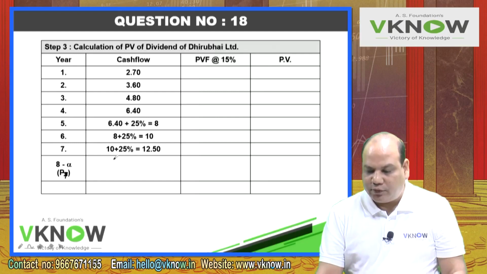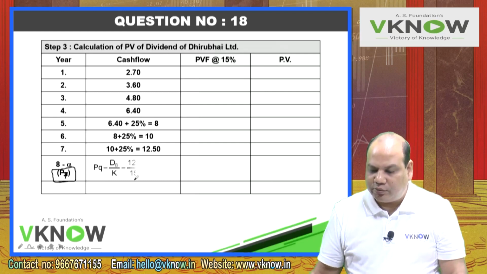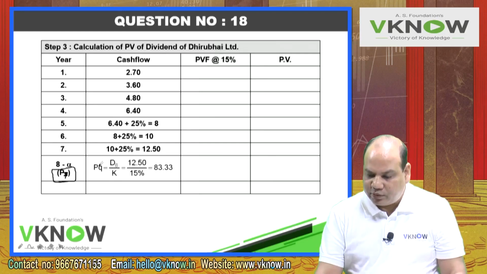So by applying the formula A upon R, I will get P7. So write down here in bracket P7, price at the end of 7th year. P7 is equal to D8 upon K. D8 will be same, 12.50 divided by 15%.